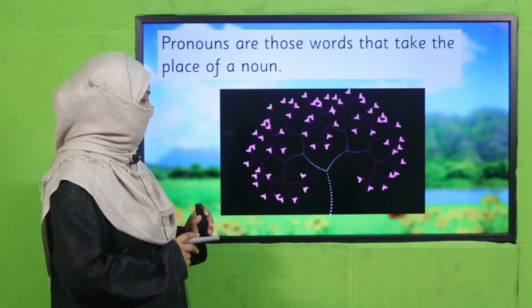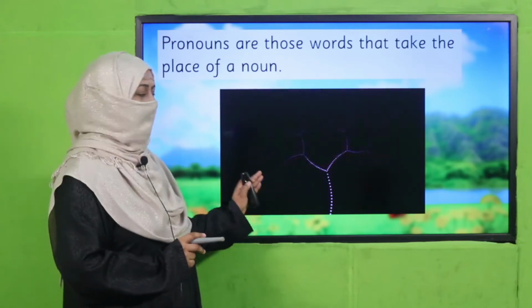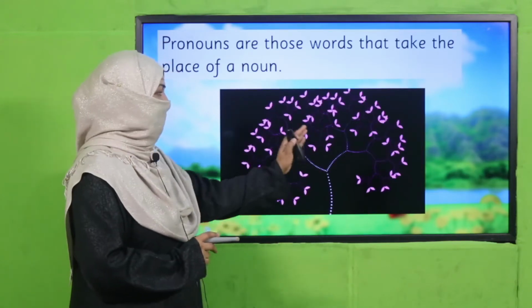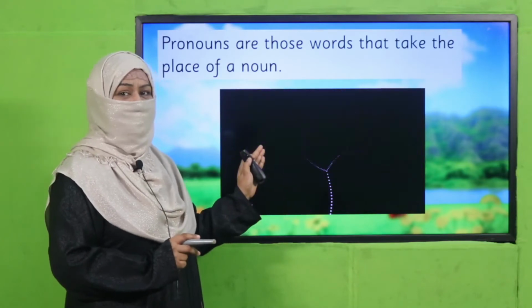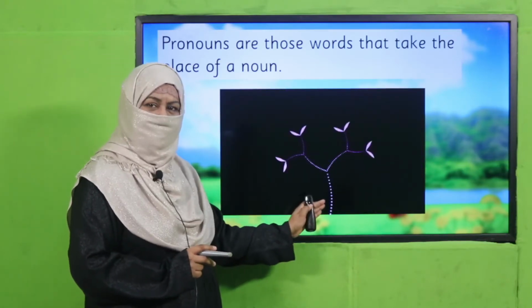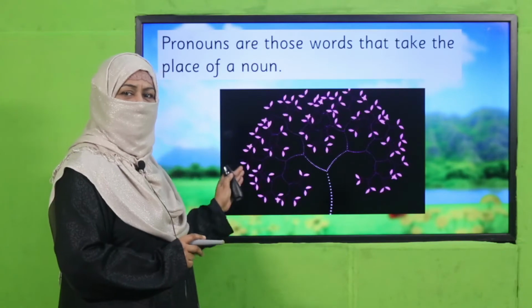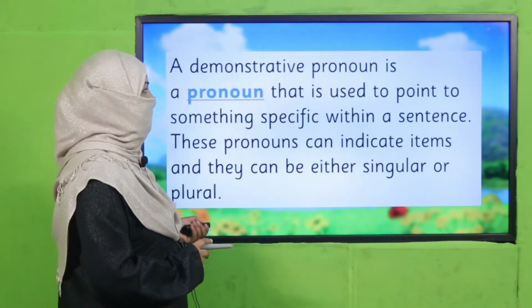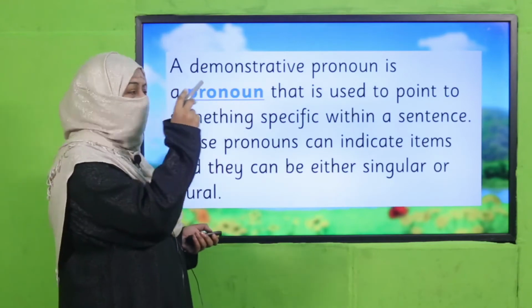Now look at this picture. I said this is a tree and these are leaves. So when I point, I'm using a few words, okay? This is a tree and these are leaves of the tree, okay? So how do we use words to point at things?